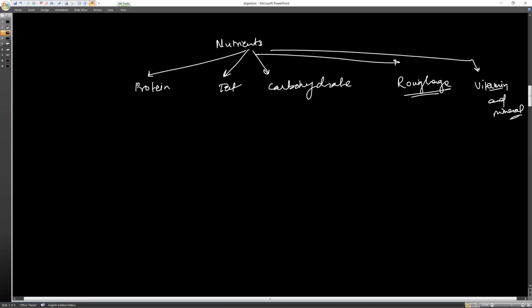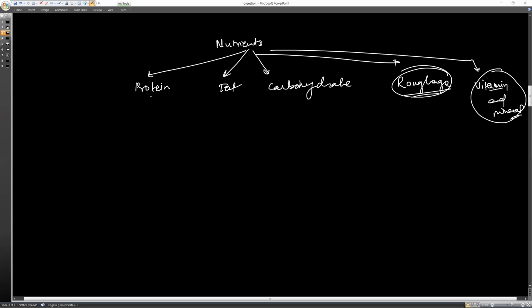this roughage is helping in the process of digestion. It is just like we have salad. Salad is roughage, like we have radish, we eat radish after dinner or lunch. So radish and carrot are considered roughage because they have fibers that help in digestion. Vitamins and minerals don't require any specialized digestion, they directly get dissolved into the blood.